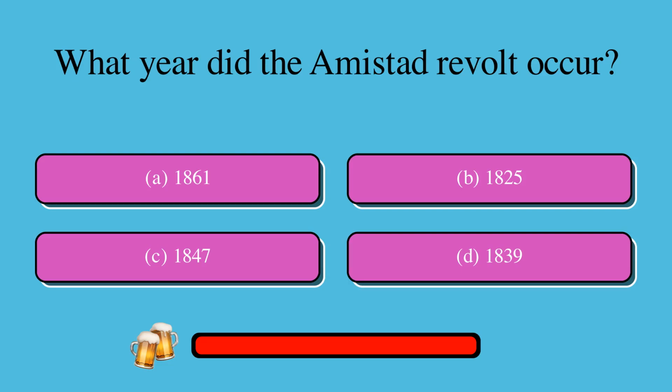What year did the Amistad Revolt occur? Is it A, 1861, B, 1825, C, 1847, or D, 1839? The correct answer is D, 1839.